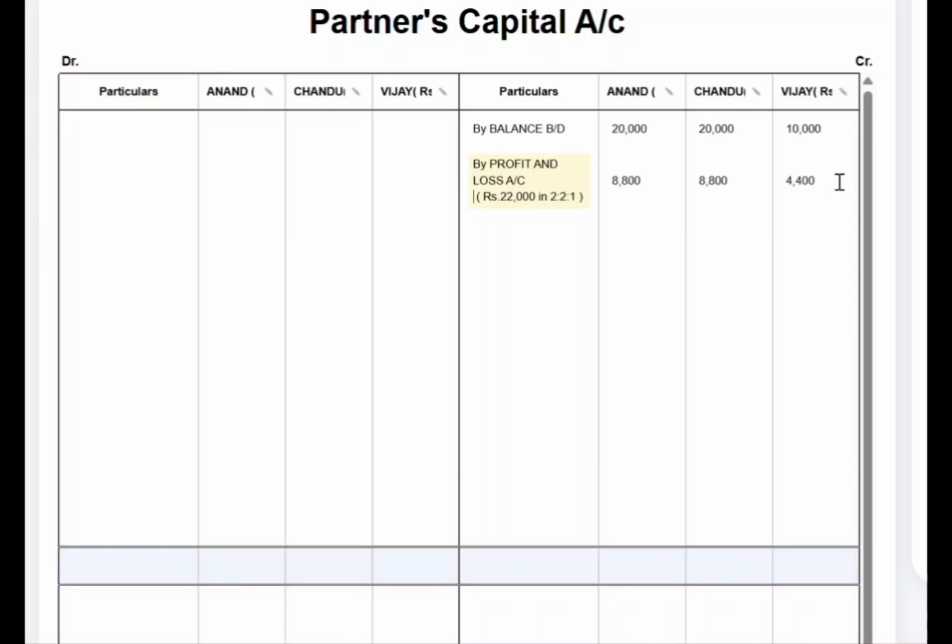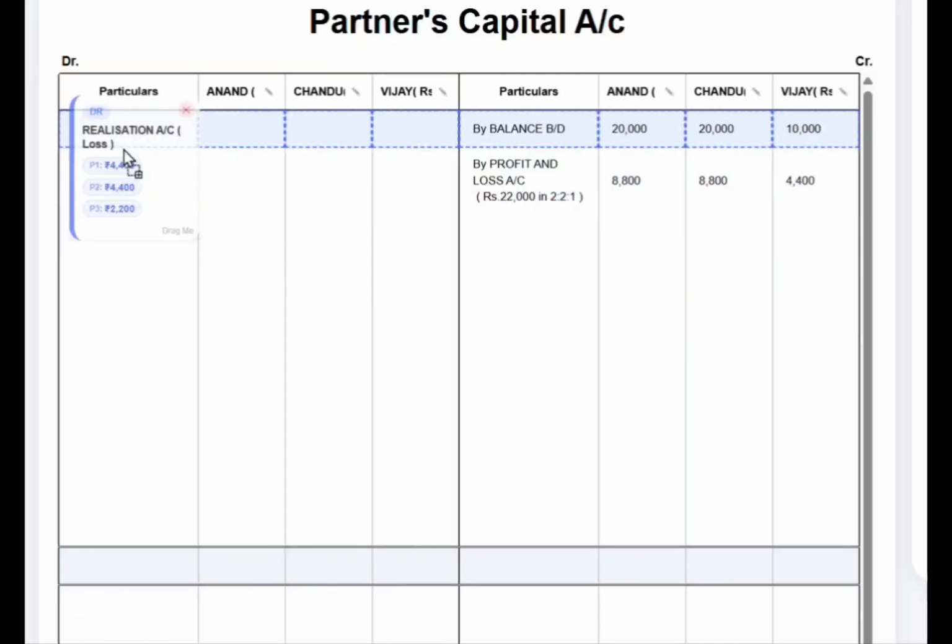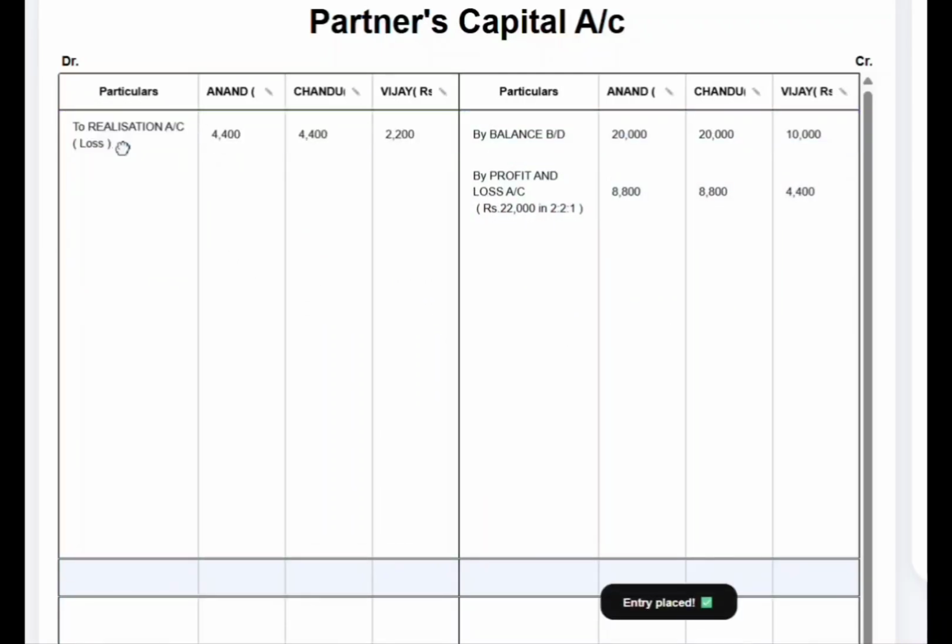Next, we have to transfer the previous account's balance, that is the realization account. We got a loss. So that loss should be transferred to the debit side of the partners' capital account as to realization account loss, which is 4,400 for Anand, 4,400 for Chandu and 2,200 for Vijay. Now in this, one particular partner is taking the asset furniture. That is, Chandu is taking over the asset furniture of the firm.